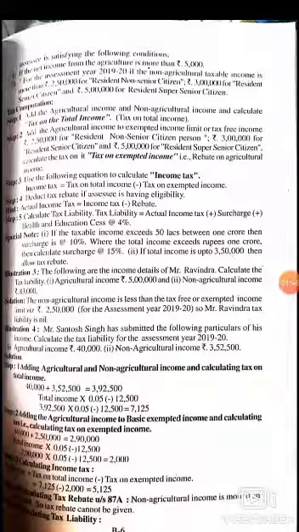Next is rebate. If the assessee has the eligibility criteria for rebate, then the rebate is deducted from the income tax, which is calculated by adding all the incomes which the assessee has. Next, calculating the tax liability. The tax liability is calculated by adding actual income tax plus surcharge plus health and educational cess.